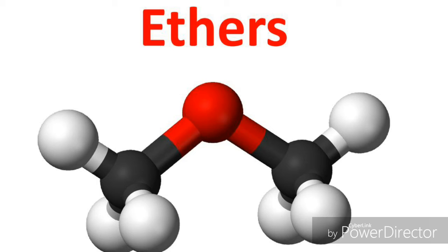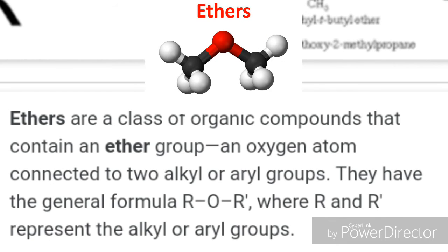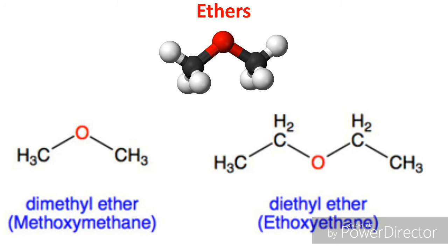The general formula of ethers is ROR. Ethers are a class of organic compounds that contain an ether group, an oxygen atom connected to two alkyl or aryl groups. They have the general formula ROR. Here you can see the chemical structures of dimethyl ether and diethyl ether. Their IUPAC names are methoxymethane and ethoxyethane.